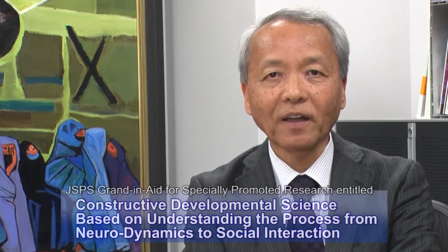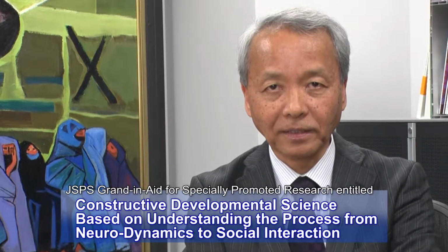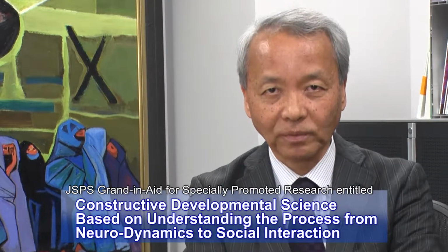Today, I'd like to introduce the main achievement of our research project, officially the JSPS Grant-in-Aid for Specially Promoted Research, entitled Constructive Developmental Science, based on the understanding of the process from neurodynamics to social interaction.